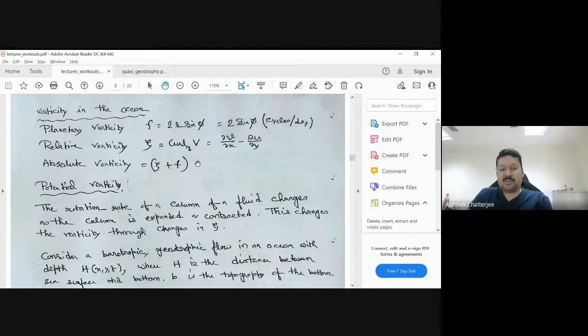In terms of geostrophy, we know that it is basically a steady state situation, right? Steady state means there is no time derivative. So it is stabilized, and u and v are balanced by the pressure gradient.